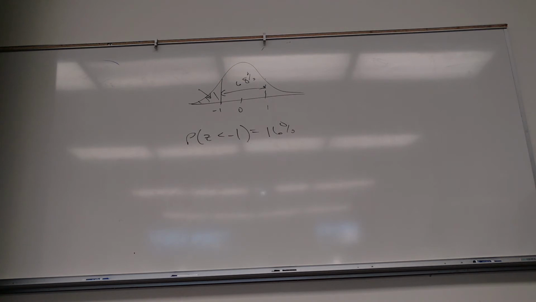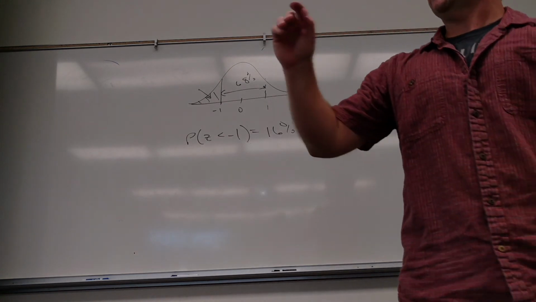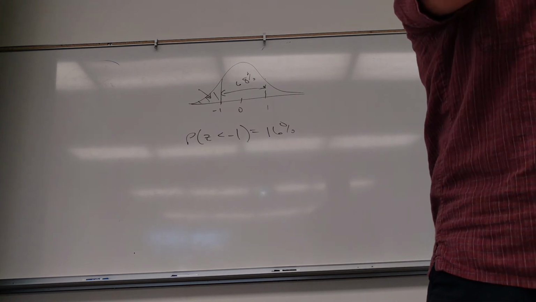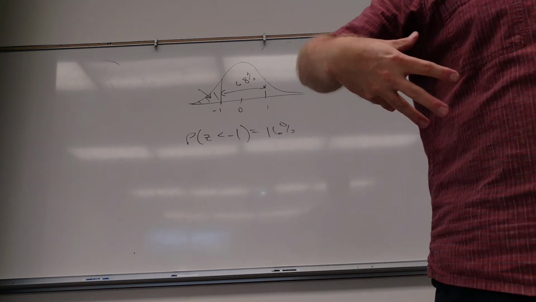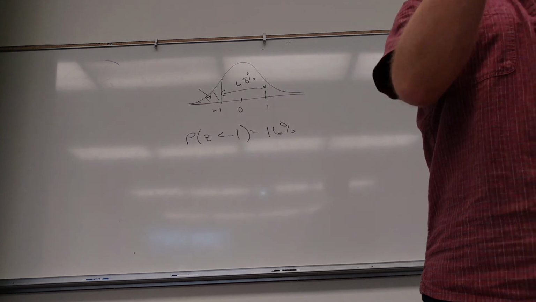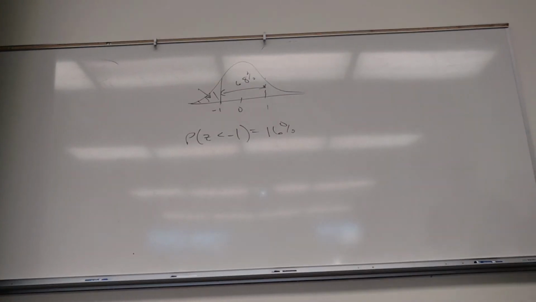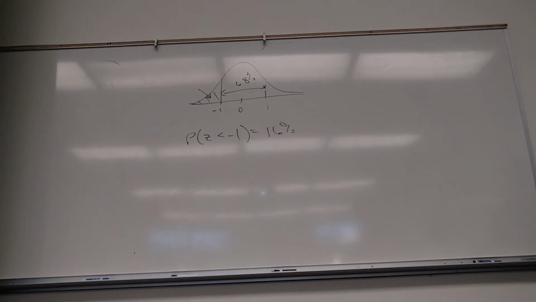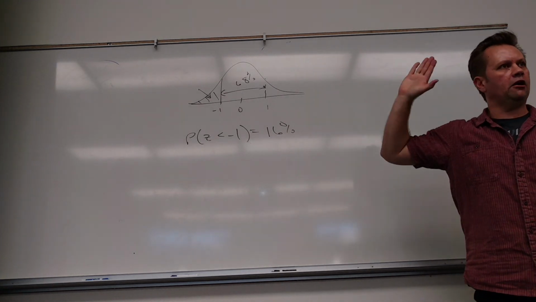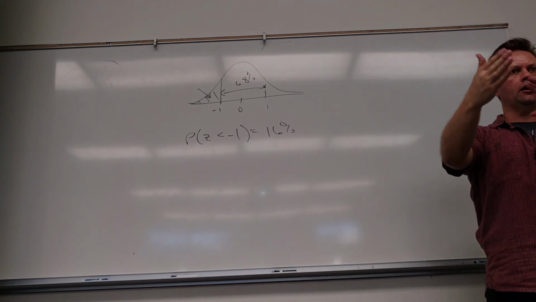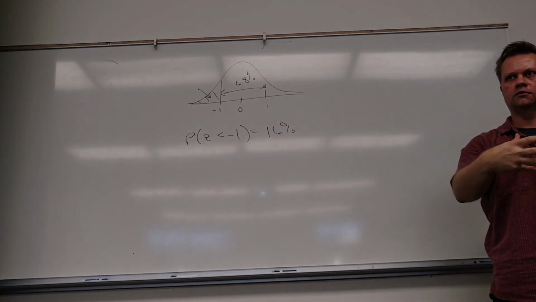Z-scores. I just want to show you very quickly how this chart still contains the empirical rule. It has to. But this is like the empirical rule on steroids. It's not just 1, 2, 3. It's 1.12 and so forth. So what does this chart tell me? If I look up a z-score, it will tell me the area below that z-score. The picture tells you what the chart's telling you. So if I look up a z-score of -1, it'll tell me the area below -1, and areas equal probabilities.